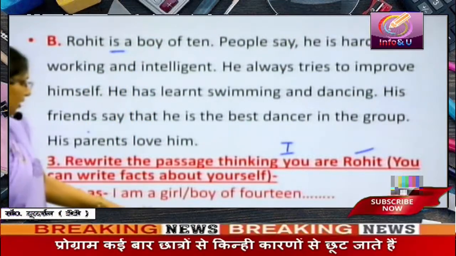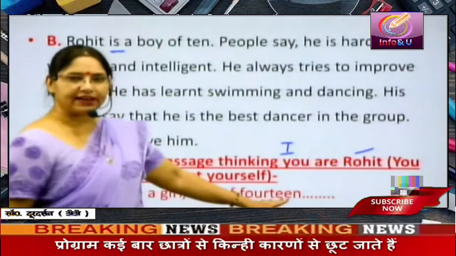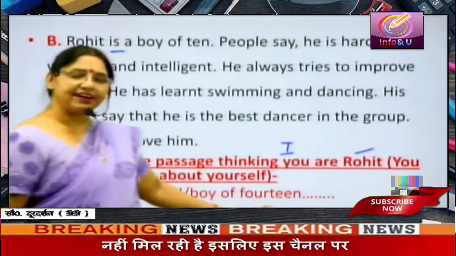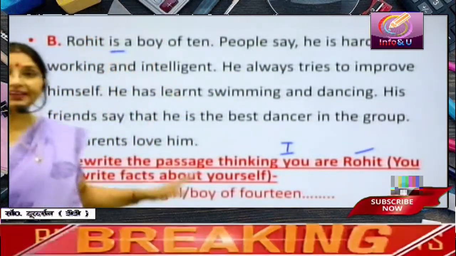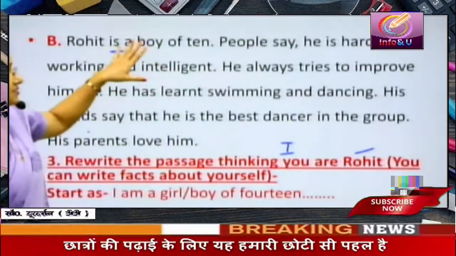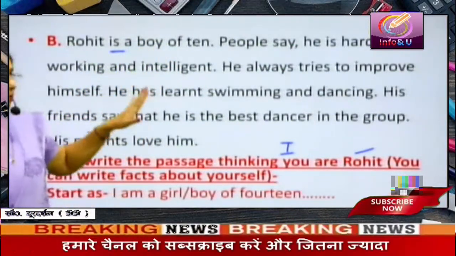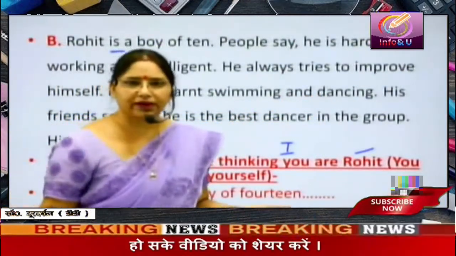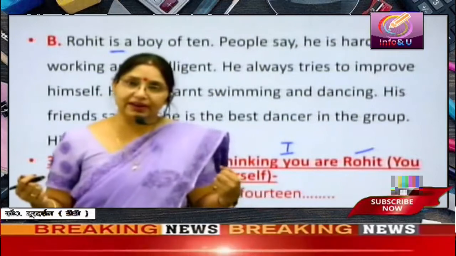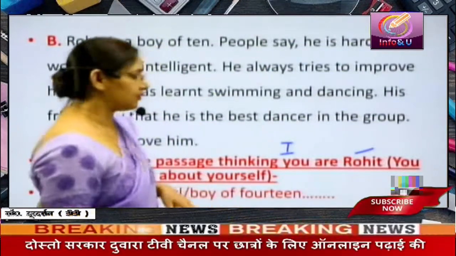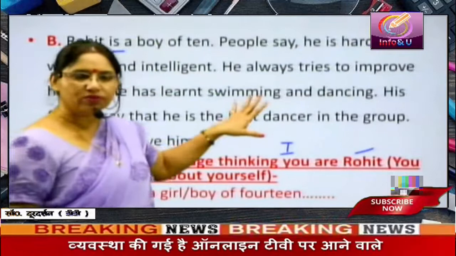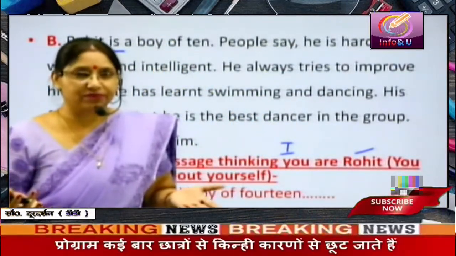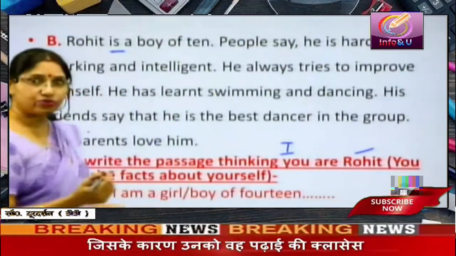Start as I am a girl or a boy of 14. If you are a boy, you can write boy. If you are a girl, you can write girl. And write your age instead of Rohit's age because you are writing about yourself. And talk about yourself instead of about Rohit. Rohit says he learned swimming and dancing. If you have not learned swimming and dancing, you can say, I have not learned swimming and dancing, or you can say what you have learned. Okay? So change it according to you, as if it is said about you and you are telling it about yourself. Got it? I hope you understood and you will be attempting it.